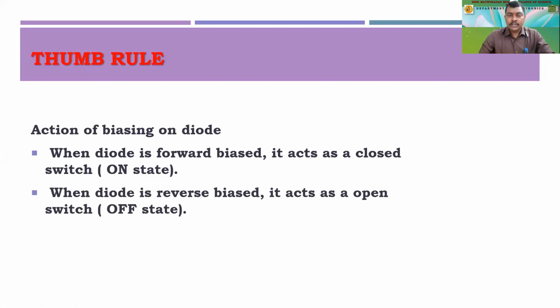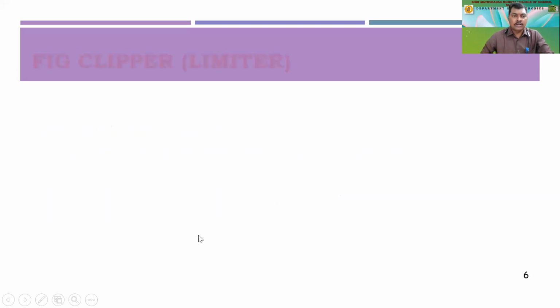Otherwise, if you connect that diode in reverse bias, there will be no current flowing through it, and we say that the diode does not conduct and it works as an off switch. It acts as an open switch, in the off state. These are the two conditions, and we call them the thumb rule. When the diode is in forward bias, it acts as a closed switch, that is on state, meaning it will conduct. And when we connect the diode in reverse bias, it acts as an open switch, which we call the off state, and the diode does not conduct, right?